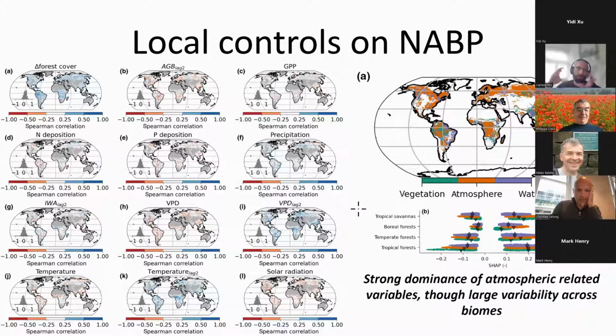And actually, if we start partitioning that in terms of very large groups of variables, we see that atmospheric variables have a very strong role in temperate and also tropical regions, and that vegetation variables show more dominant importance in very wet forests like in Brazil, but also in border regions like we see in Southern Africa. But water manifests a dominant role in semi-arid regions, which is very obvious, but to have it as a first cut on an observational data set is something that brought us confidence in the data that we're looking at.